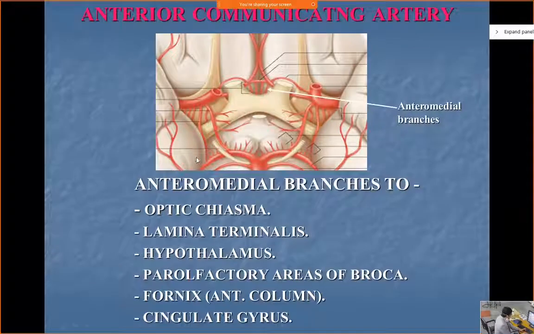Now this small segment which joins the anterior cerebral arteries is the anterior communicating artery. You don't have to worry about all the branches of the anterior communicating artery, but just to mention, they supply the optic chiasma, lamina terminalis, hypothalamus, some other areas, fornix, and cingulate gyrus. These are the central branches which come down and pierce, coming from the anterior communicating artery. So anterior cerebral is done, anterior communicating is done.